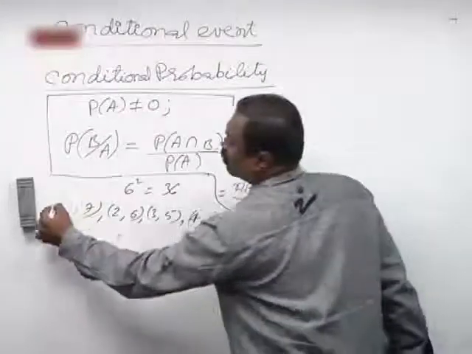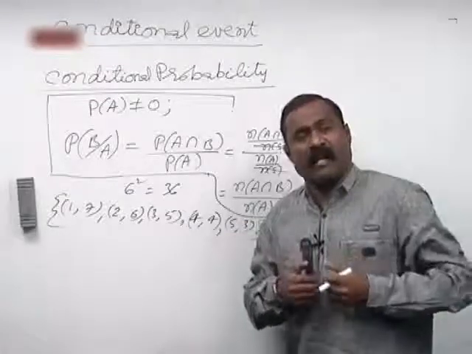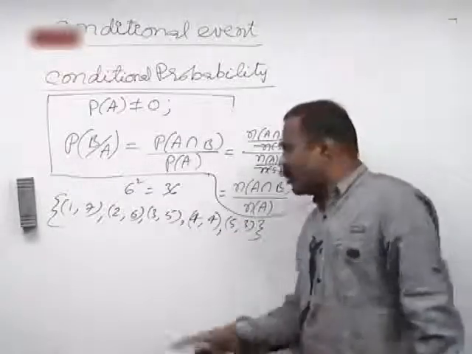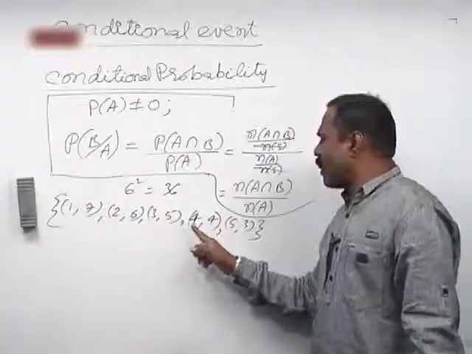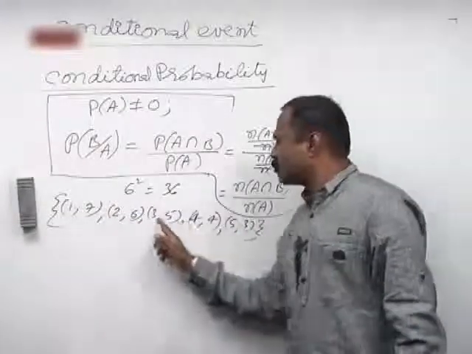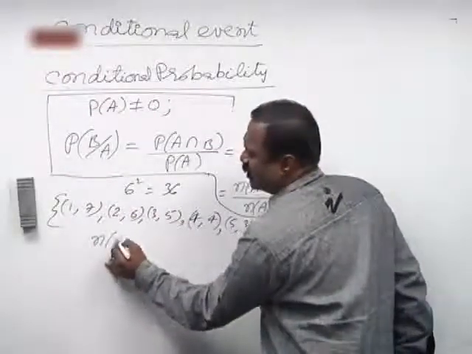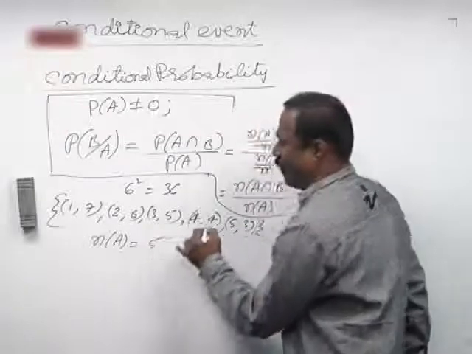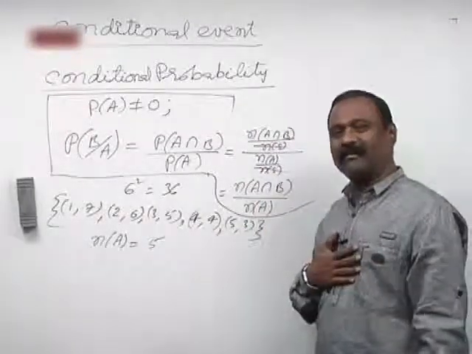So how many outcomes have you got? If you throw the die twice and I give you that the sum on the dice is 8, how many outcomes have you got here? 2, 6, 3, 5, 4, 4, 5, 3, 6, 2: 5 outcomes. That is, I'll say N of A is 5. This is nothing but 5 that I have got now.